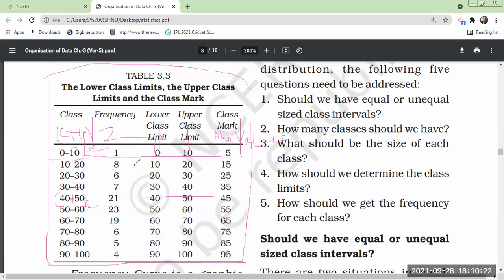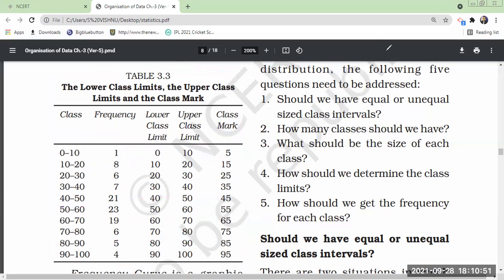Now you see, this is what the frequency distribution shows you: how frequently the units have fallen in a class. This is a class, 0 to 10 class. So lower limit is going to be there, upper limit is going to be there, frequency is going to be there. Mid value is going to be there. Including all these things, we will prepare a frequency distribution for a given problem from the textbook. So you understood, no?